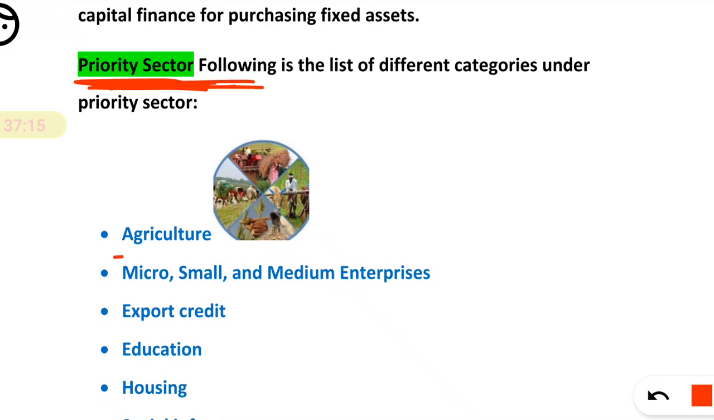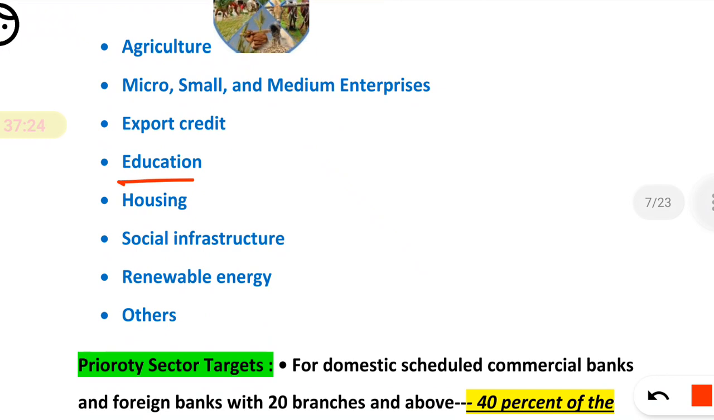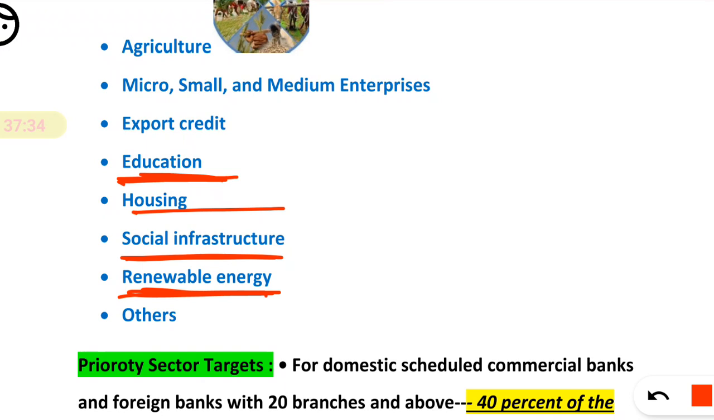See, agriculture is a priority sector. MSME is a priority sector. Export credit is also a priority sector. Loans for education are also a priority sector. Housing loans are a priority sector. Social infrastructure is also in the priority sector. Renewable energy is also in the priority sector, and there are some others which we are going to discuss.